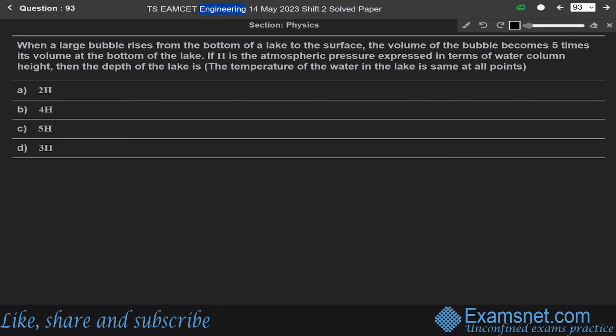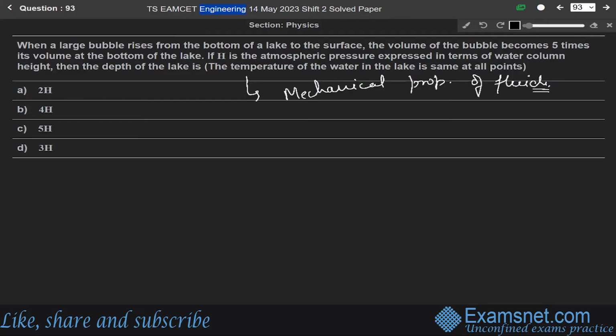Now next question. When a large bubble rises from the bottom of a lake to the surface, the volume of the bubble becomes 5 times its volume at the bottom of the lake. If H is the atmospheric pressure expressed in terms of water column height, then the depth of the lake is? So this question is from the chapter of mechanical properties of fluids.